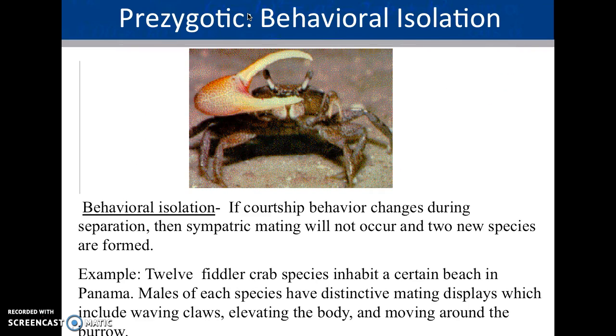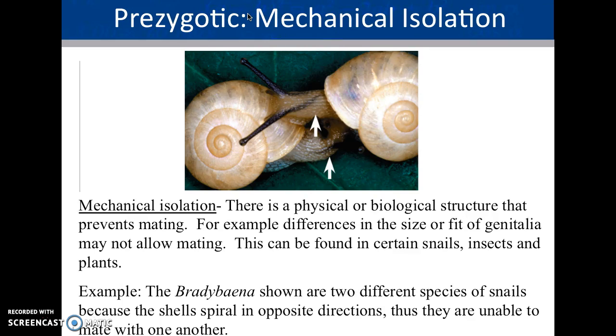Behavioral isolation. Courtship behaviors have changed during separation, and when they come back together, mating will not occur because the two new species are going to mate in different ways. Prezygotic, also mechanical isolation. There's a physiological or biological structure that prevents mating, aka the parts just don't fit.